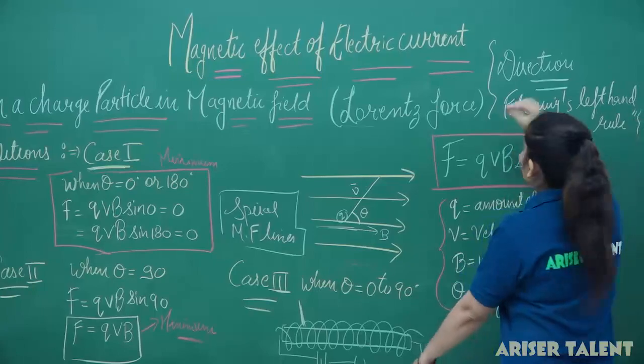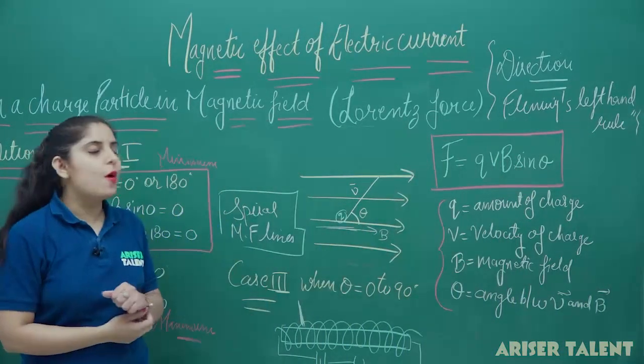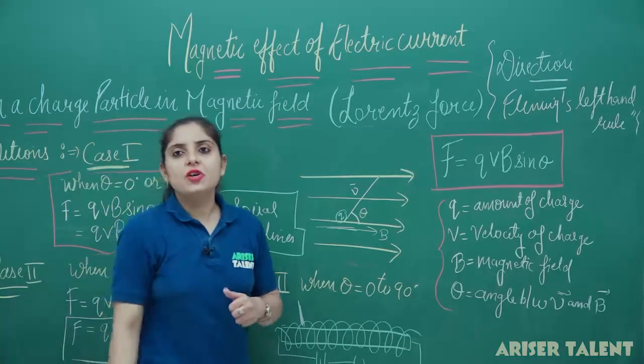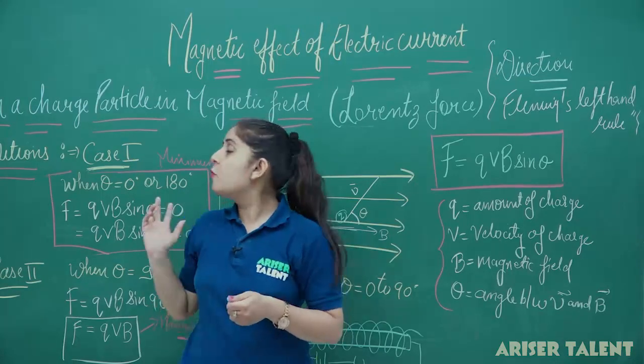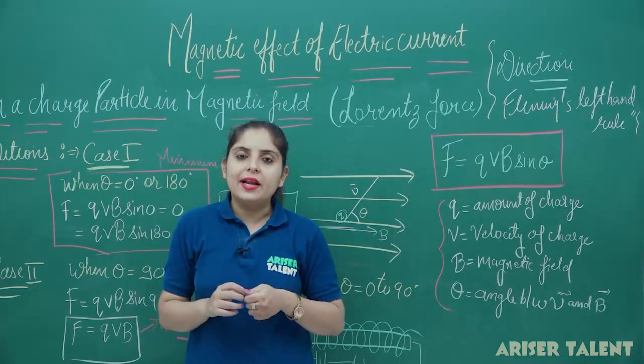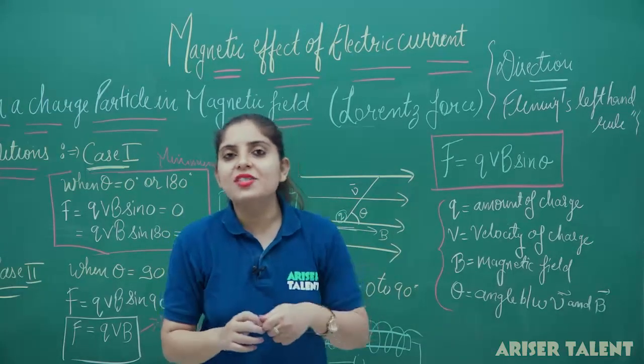So, this is how we have determined the direction and magnitude of the force in these two formulas. In today's lecture, we have discussed force on a current carrying conductor and force on a charge due to the magnetic field we have, and that is known as the Lorentz force. So, this lecture is over here.